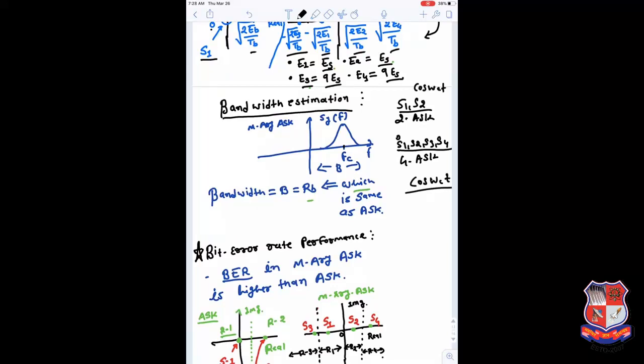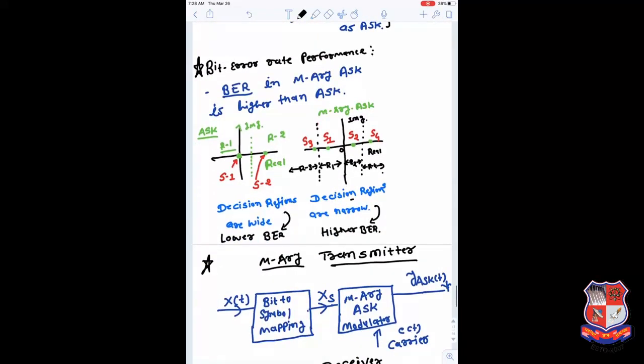So if you find the power spectral density of the 4-ASK signal, where M is equal to 4, it is similar or identical to the 2-ASK signal, and the power spectral density is basically concentrated at the carrier frequency fc. So the bandwidth is the same. There is no difference in the bandwidth if you work with the 2-ASK, 4-ASK, 8-ASK or 16-ASK signal. The value of M has no impact on the bandwidth.